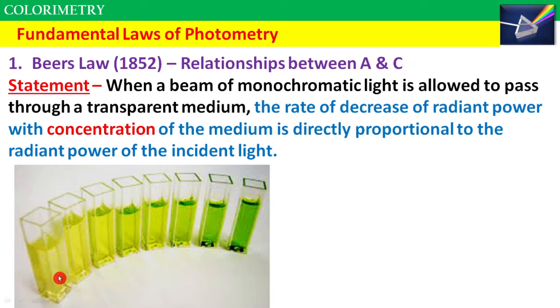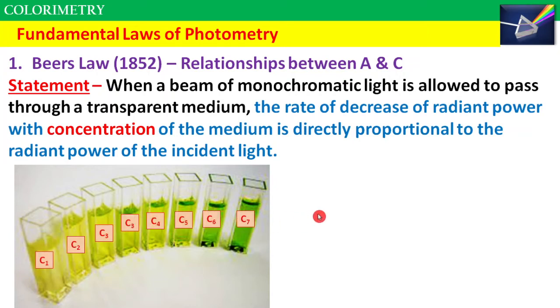Here you can notice that concentration increases from left to right. But what will happen when light passes through this solution? As concentration increases, the absorbance of the solution also increases for the same path length.